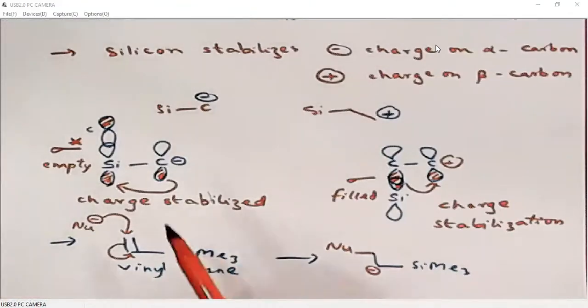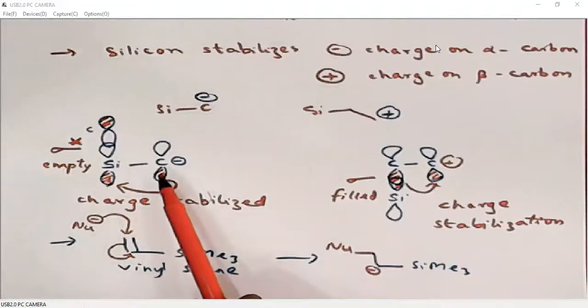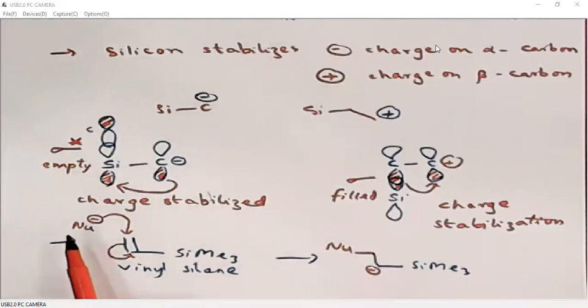When we know a negative charge on the alpha carbon is stabilized, then we can easily add a nucleophile to vinyl silane in such a fashion that it generates a negative charge on the alpha carbon. So we polarize this double bond towards the alpha carbon. The nucleophile easily attacks the beta carbon.